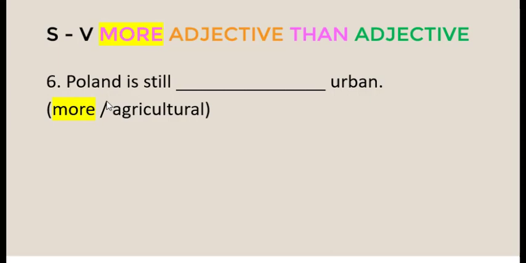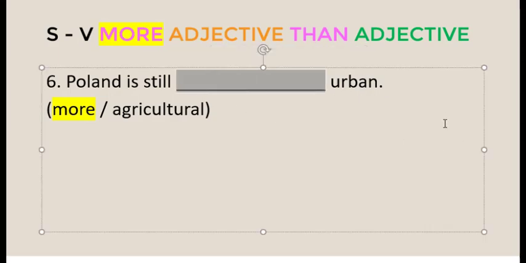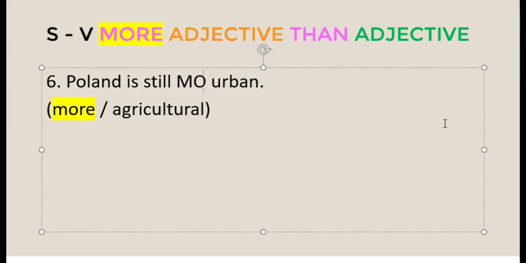The first adjective is agricultural. The second adjective is urban. Okay, let's start with the answer. Poland is still more agricultural than urban.